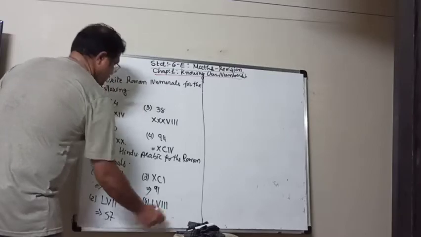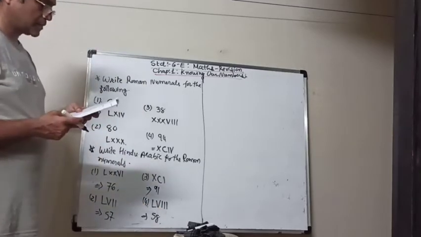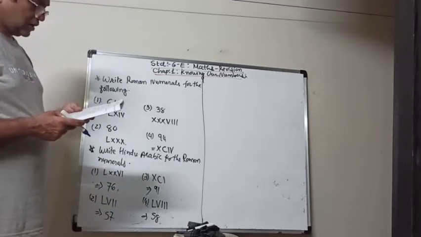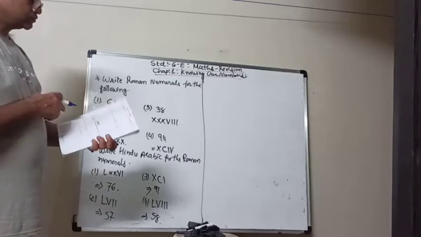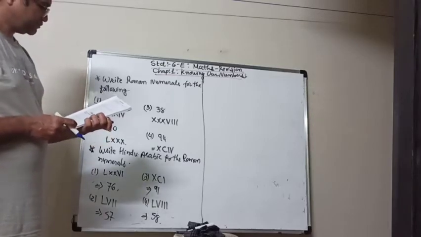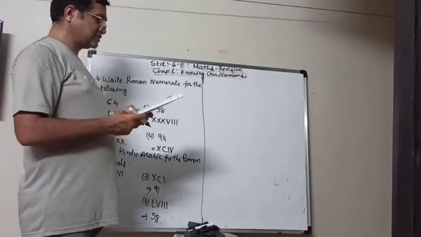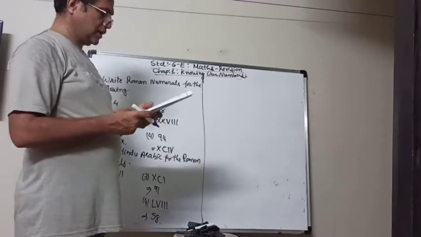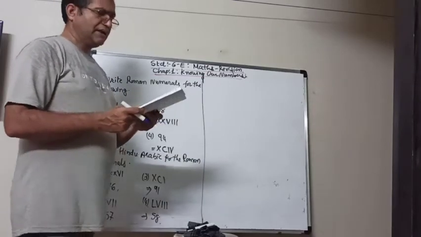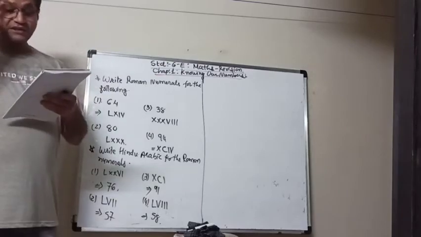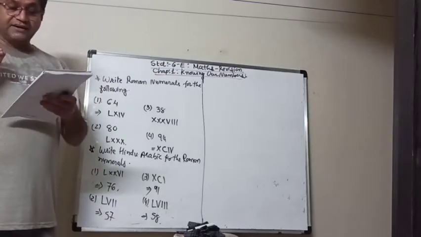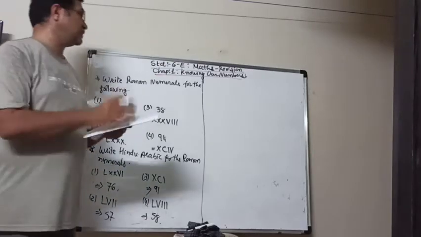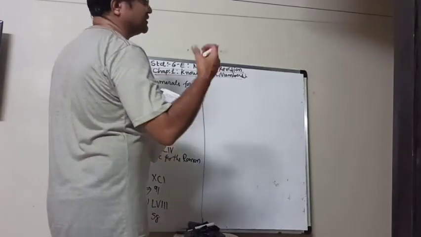So it is 58. So now we can take some other numbers. We'll learn about the nearest hundreds and thousands, but I want to take some more examples of tens also.